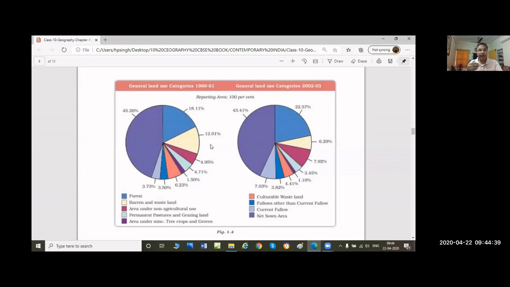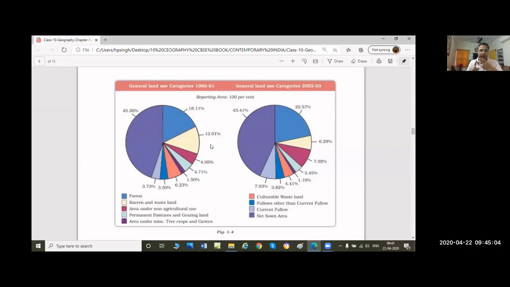वेस्टलैंड कम हो गई. कैसे कम हो गई? Number one, by using methods of green revolution. ग्रीन रेवोल्यूशन में जो revolution आई थी, the government told everybody to use chemical fertilizers to improve fertility of soil.